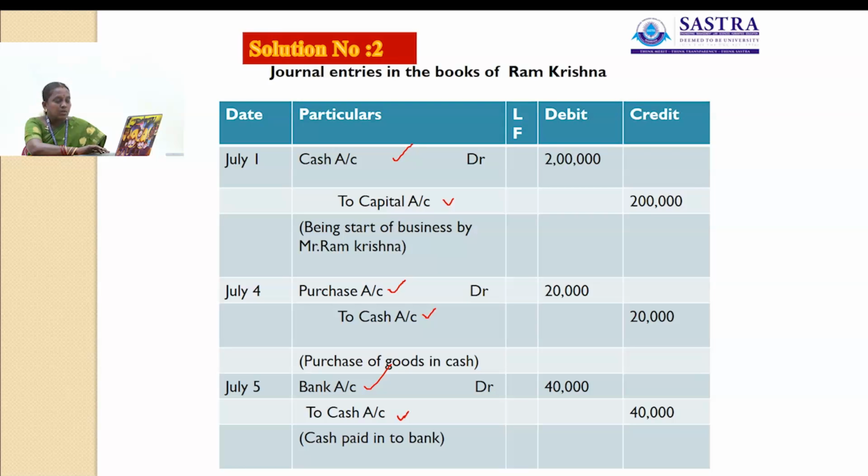So what are the accounts involved here? One is cash account and another one is interest received account. Cash comes into the business, so that account will be debited. Interest received is income, so that is a nominal account. Here credit all incomes and gains. So interest received is one of the incomes, so that account will be credited.